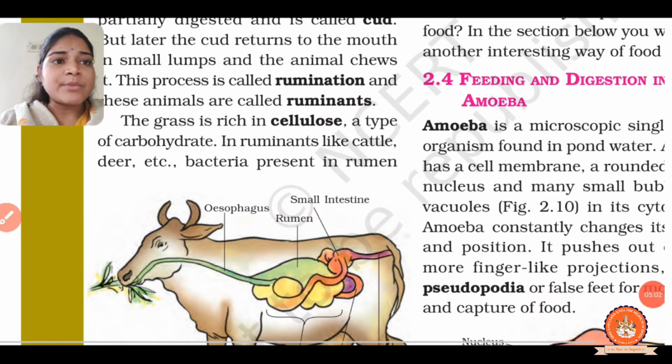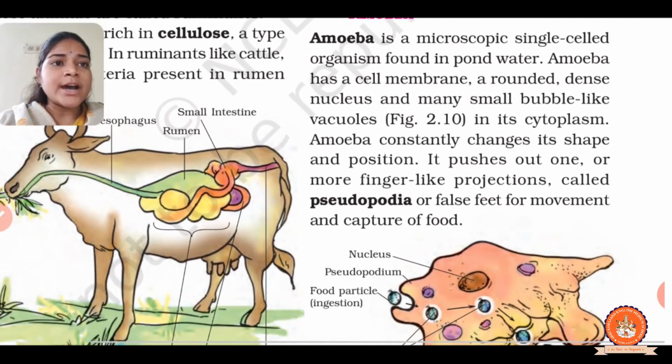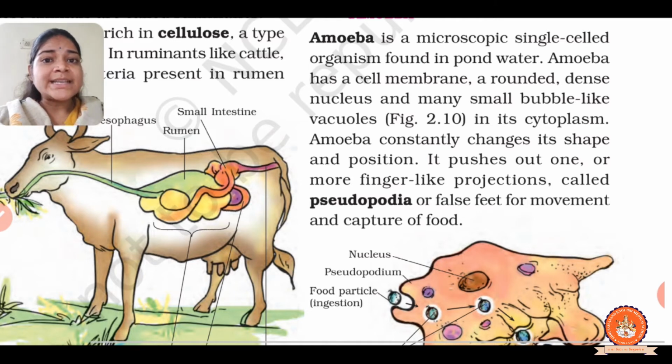Now we will discuss nutrition in amoeba. Feeding and digestion in amoeba, let us see. See in the figure, the amoeba is a microscopic single celled organism. Microscopic means an organism we cannot see with our naked eyes. If you want to see it, you have to use a microscope. So this is called a microscopic organism.